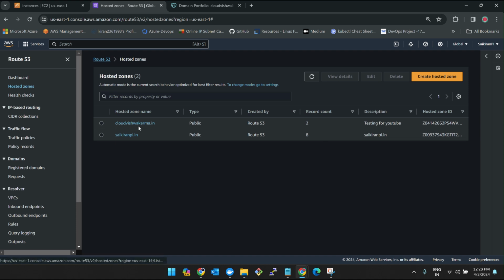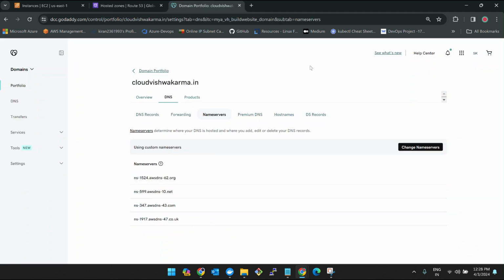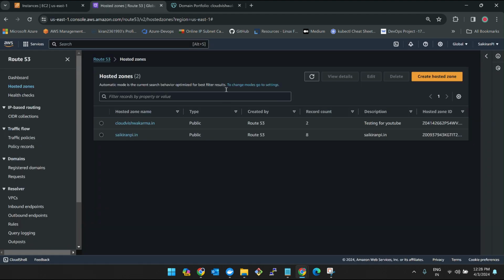This is Cloud Vishwakarma, which I created before this class, because whenever name servers are entered here, it will take exactly 45 minutes for syncing in the backend. So instead of wasting time, I synced these names one hour before. But I'll show you how to do it. You have to click on create a hosted zone.